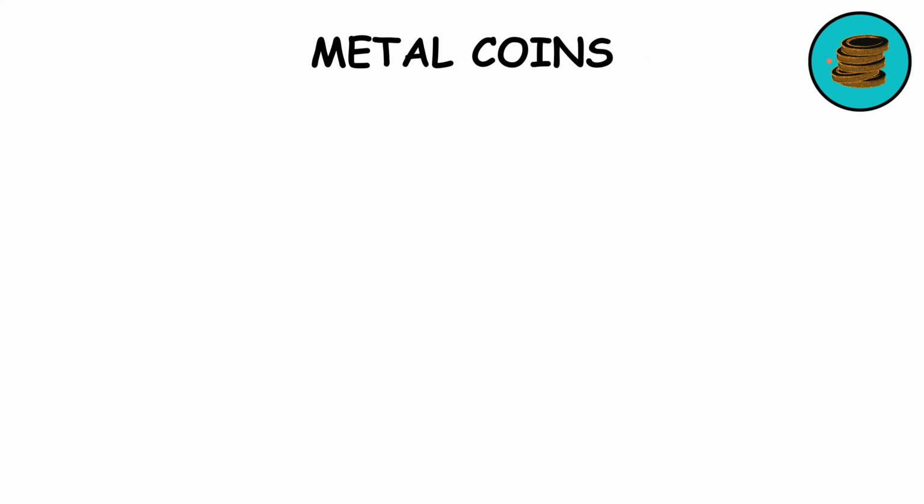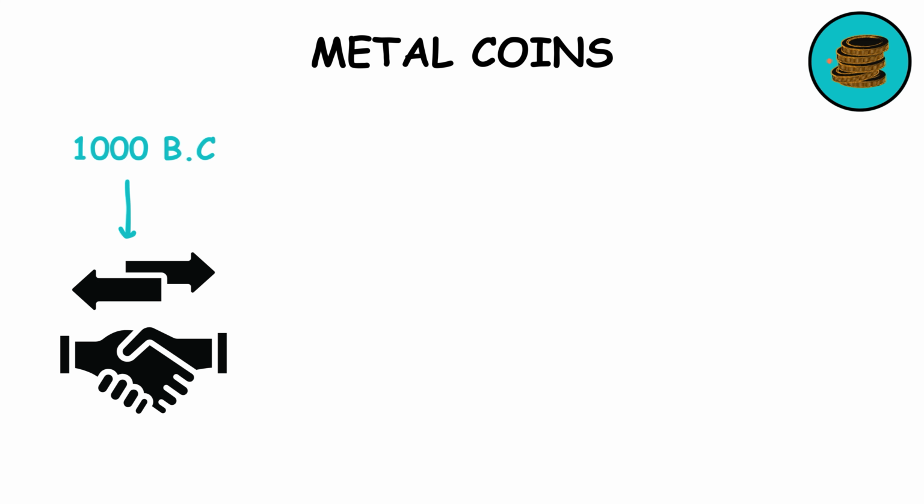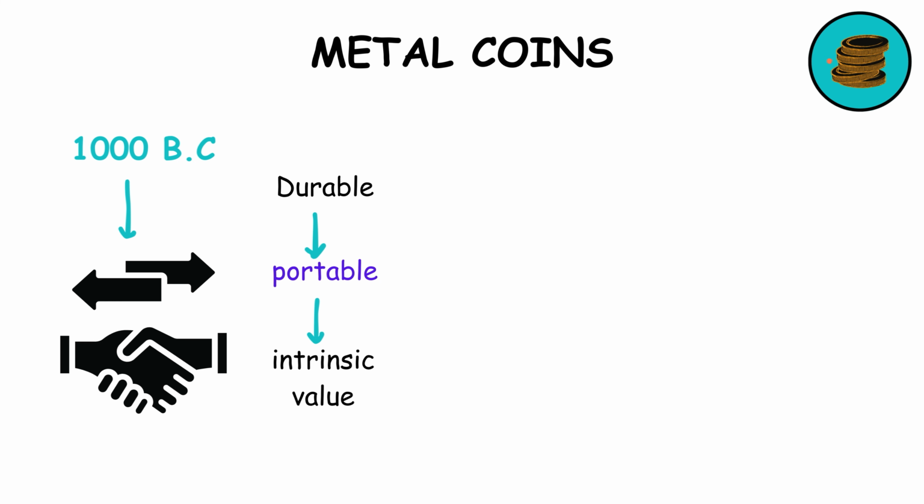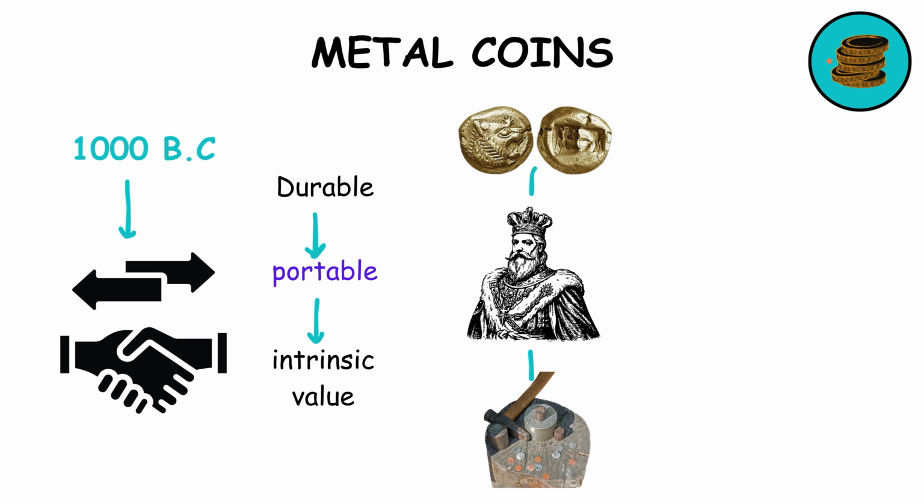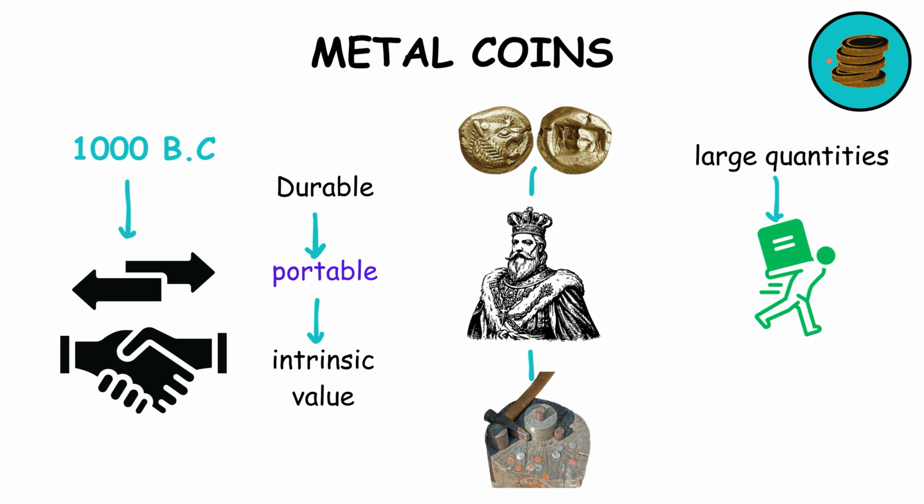Metal coins. Metal coins appeared in 1000 BC, revolutionizing trade. Durable, portable, and with intrinsic value, these coins made transactions easier. Kings and empires minted their coins, symbolizing authority. However, carrying large quantities was cumbersome, paving the way for lighter alternatives.